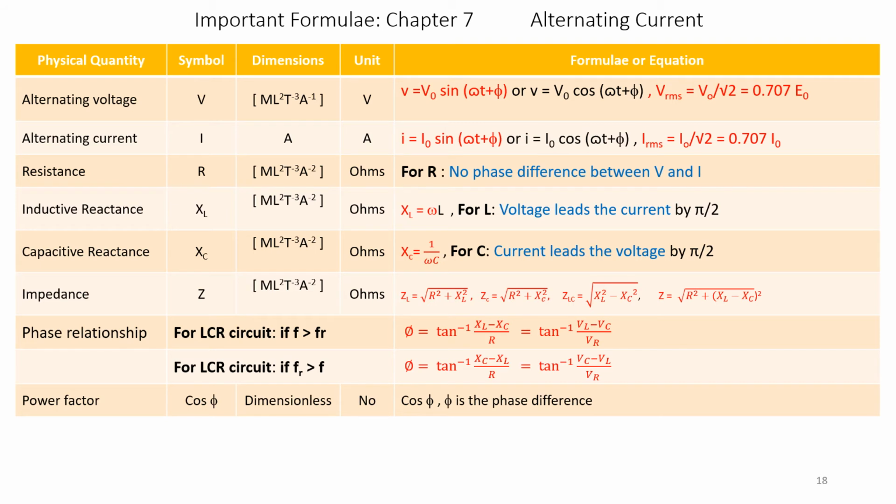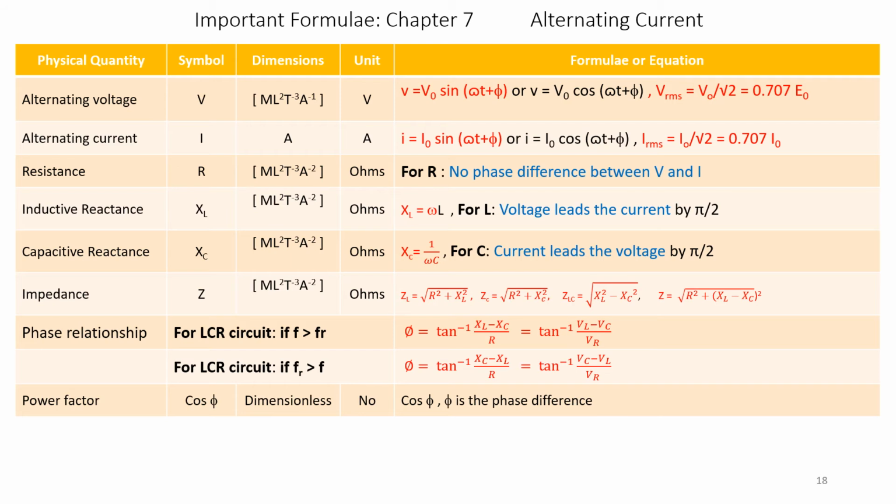Important formulae. Let us recapitulate all the formulae used in chapter 7, alternating voltage. The symbol for alternating voltage is V and its dimensions are ML square T to the power of minus 3 A to the power of minus 1, and its unit is volts.